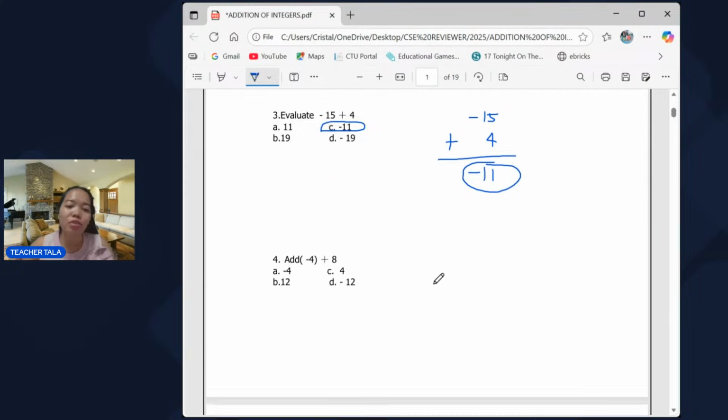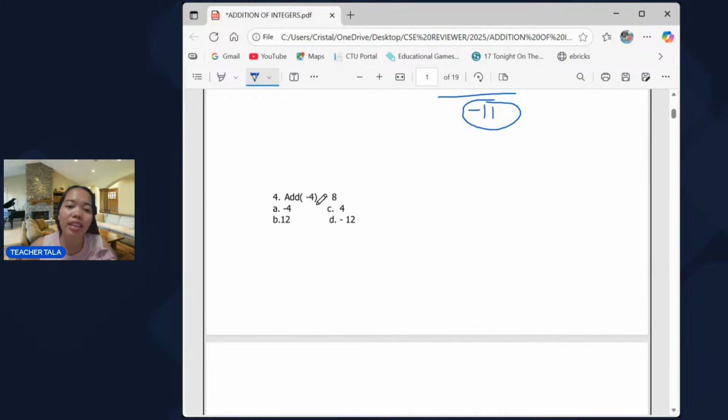Okay. Next, we have number 4. Add negative 4 plus 8. Now we have different signs again. So we have to subtract them. Teacher Tala, do we have to subtract it like 4 minus 8? No, we don't have to do that. You have to subtract it normally as the bigger number minus the smaller number.